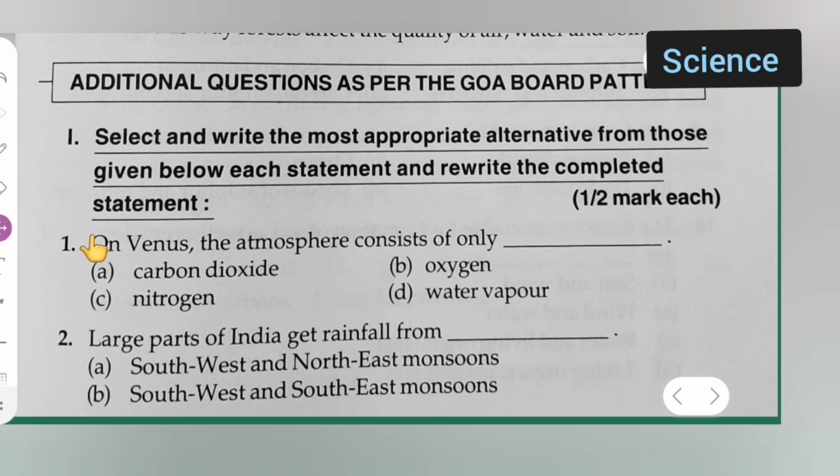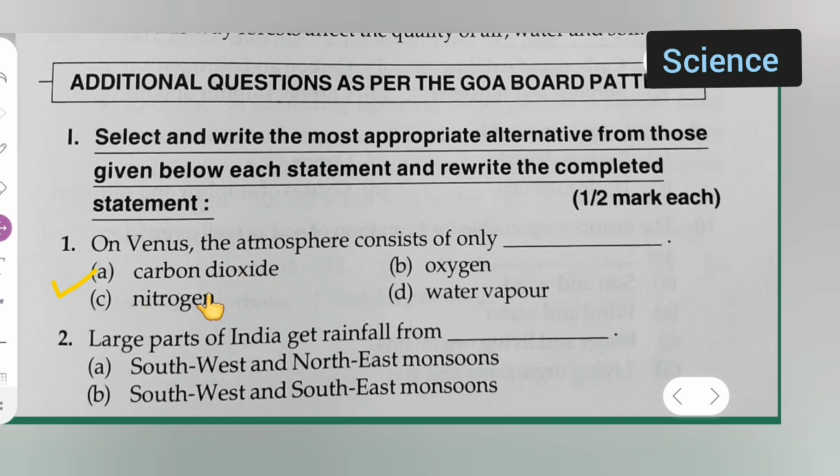First, on Venus, the atmosphere consists of only: option A carbon dioxide, option B oxygen, option C is nitrogen, option D is water vapor. So which one is the correct option? Carbon dioxide is the correct option.